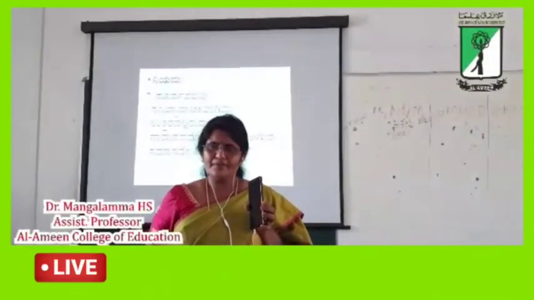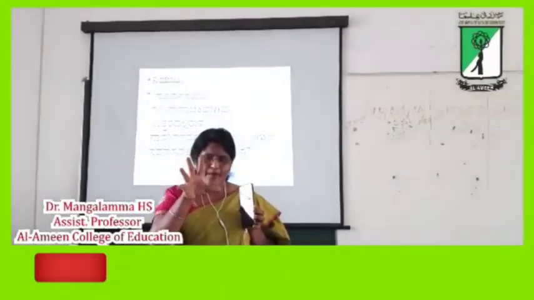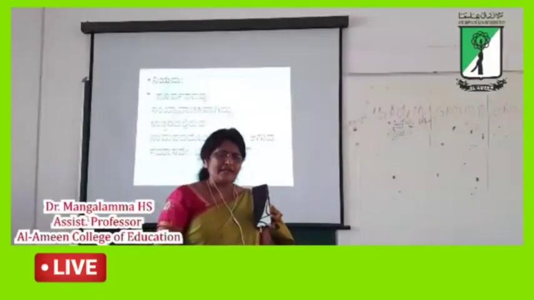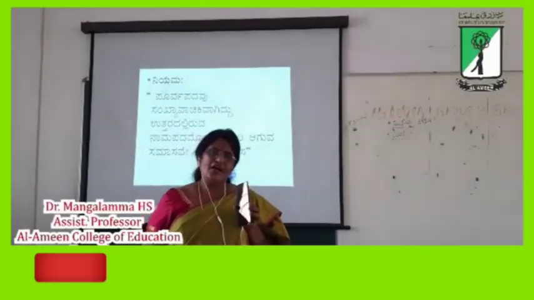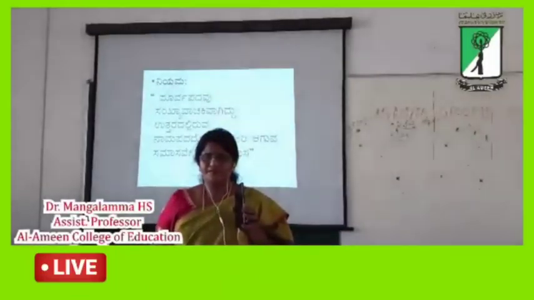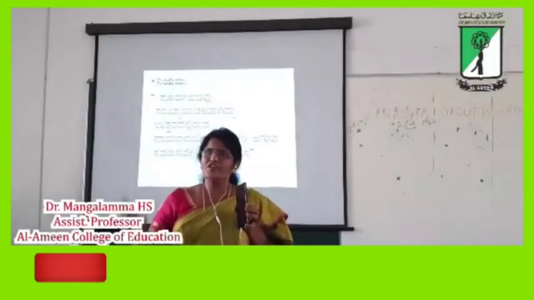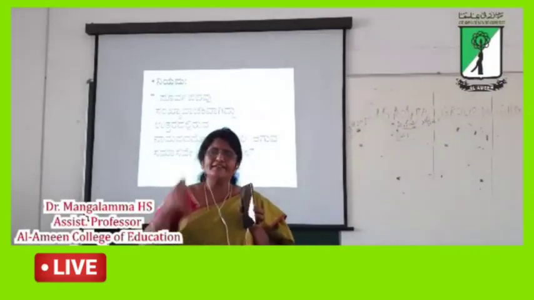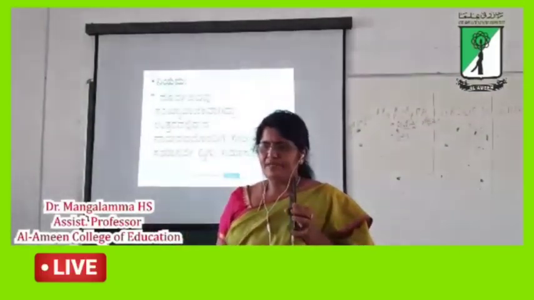Clear students? ನಾನು ಸೈನ್ಸ್ ಸ್ಟೂಡೆಂಟ್ಸ್ ಏನಾದರೂ ಟಾರ್ಗೆಟ್ ಗ್ರೂಪ್ ಆಗಿದ್ದಿದ್ರೆ ನಾನು ಈ ಎಕ್ಸಾಂಪಲ್ ತಗೋತಾ ಇರಲಿಲ್ಲ. I would have taken another example for the science students, isn't it? So my target was the Kannada students, so that is why I have selected this kind of example for presenting the lesson. Is it clear?